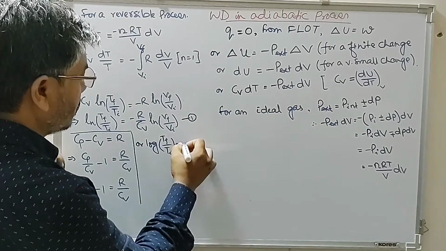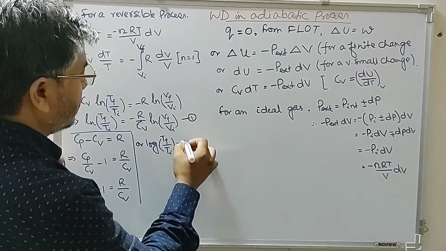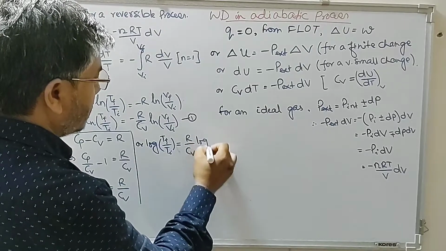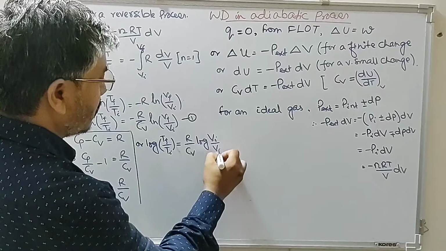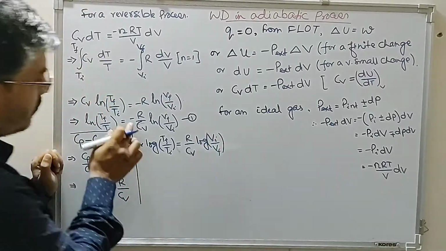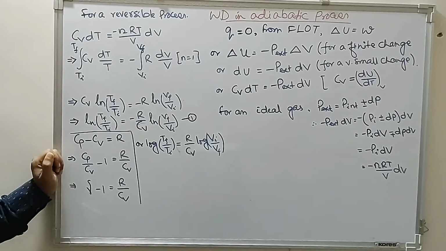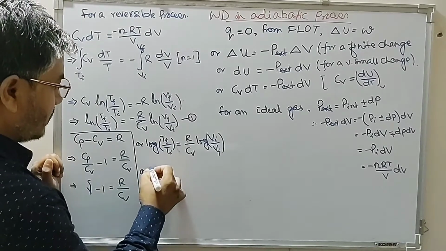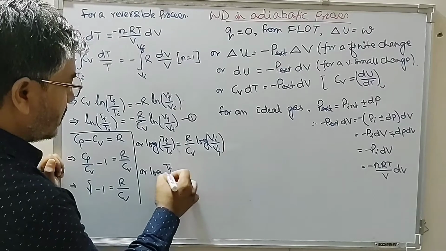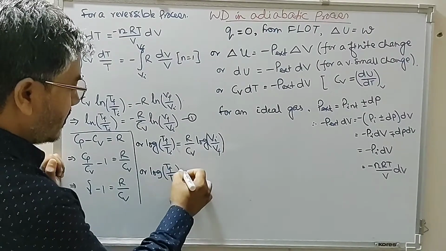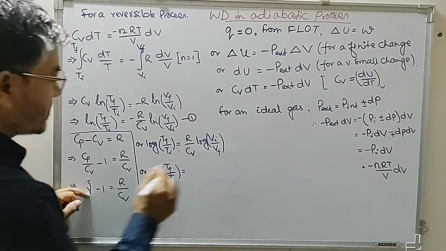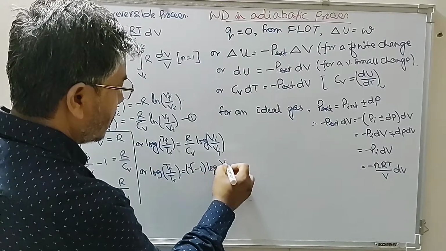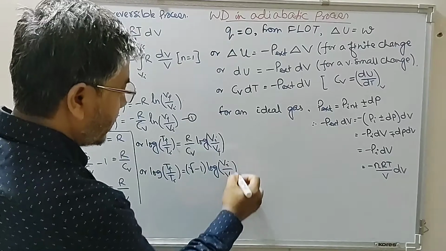is equal to R by Cv log Vi by Vf. Now we invert this logarithmic ratio, so log Tf by Ti is equal to R by Cv, and R by Cv is gamma minus 1, log Vi by Vf.